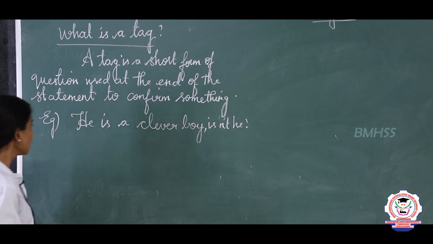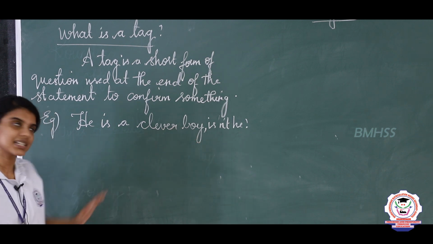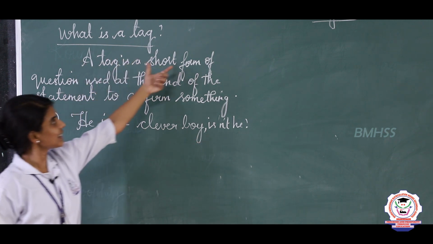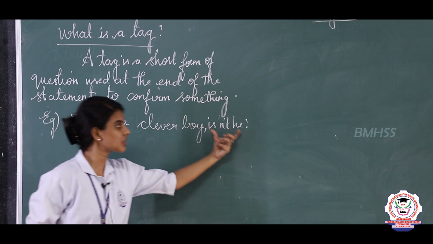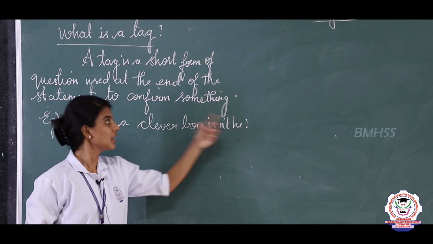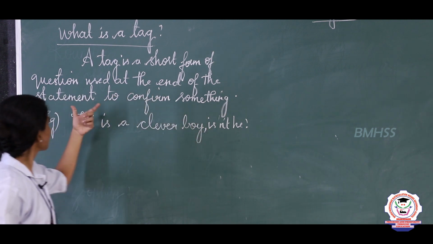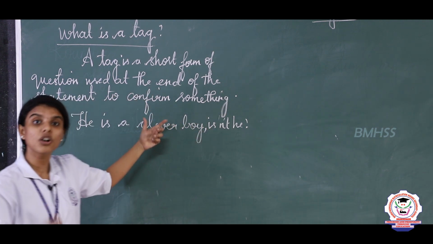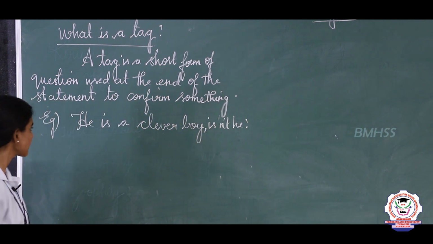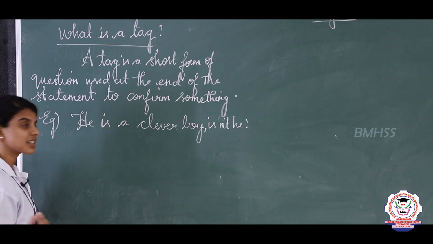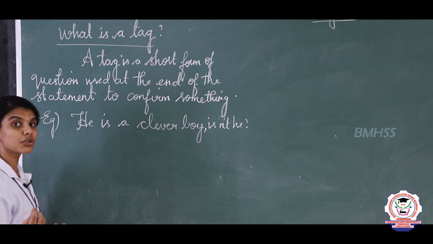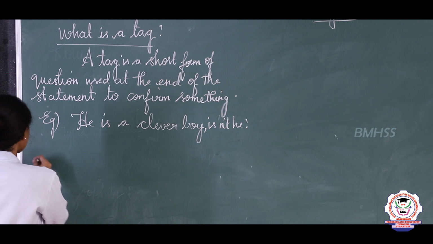So this is a format of a question tag. So a tag is a short form of question used at the end of the statement to confirm something or to agree something. Clear? So now let's see some of the major rules and general rules of a question tag.